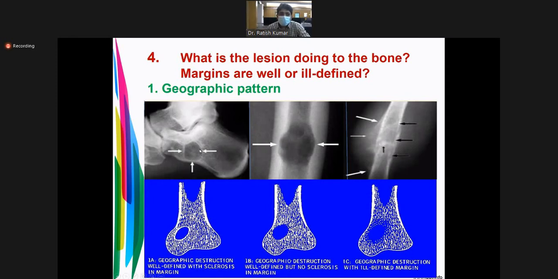If bone destruction is slow, naturally you will find a sclerotic margin around it. This is called a margin. Okay. So the geographic pattern is where you can landmark this area. This is called a geographic pattern. Okay.